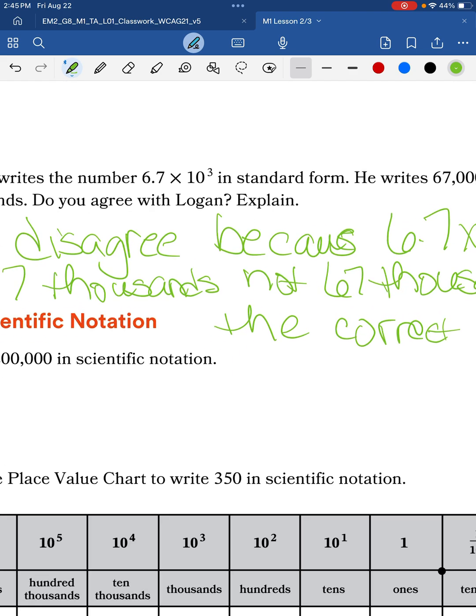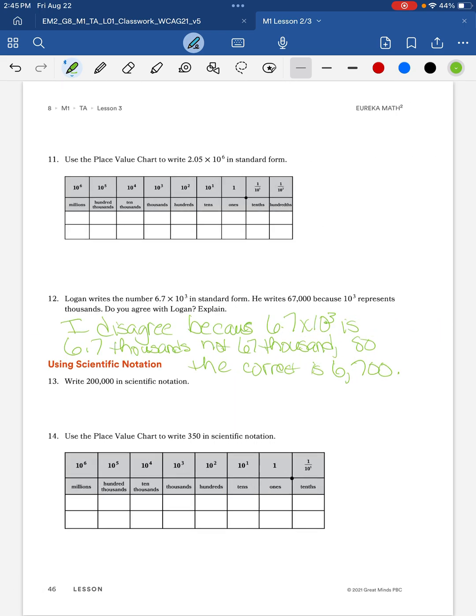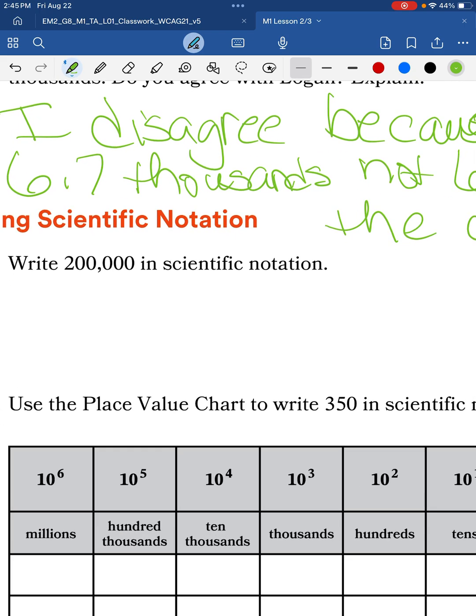Okay, let's write 2,000 in scientific notation. Oh, did I move pages? 2,000 in scientific notation. So I'm going to look at my first single digit, which would be 2, times 10. And how many tens till I get to 2? There's 1 ten, 2 tens, 3 tens, 4 tens, 5 tens. So 2 times 10 to the 5th power.